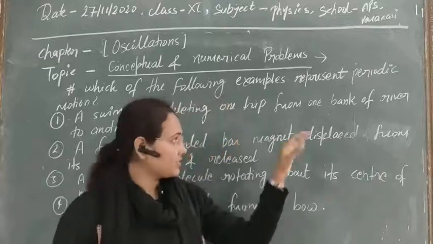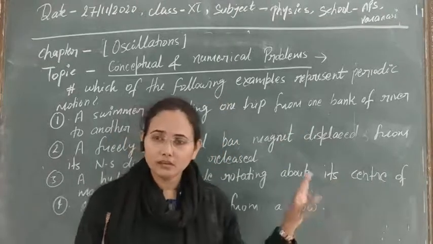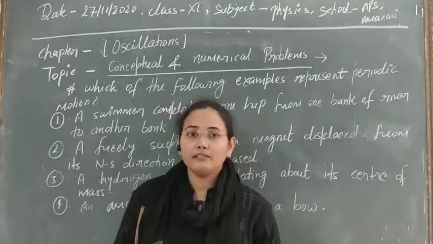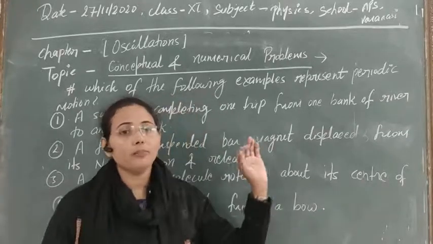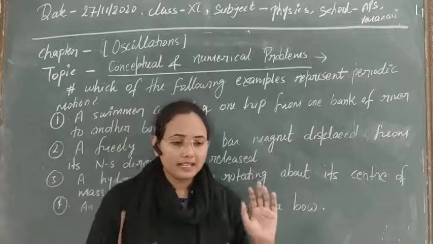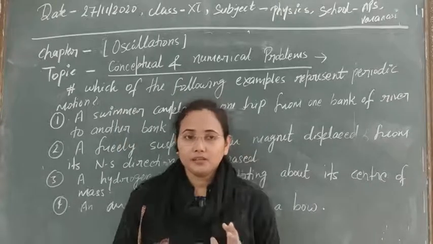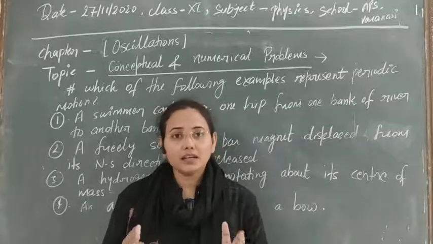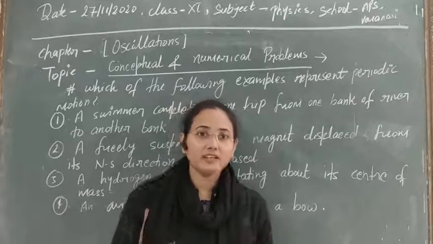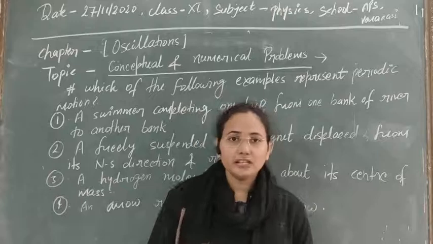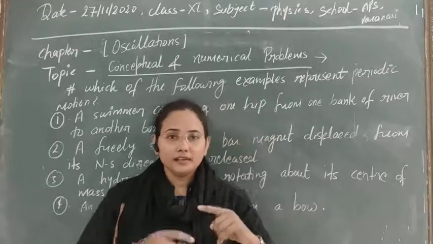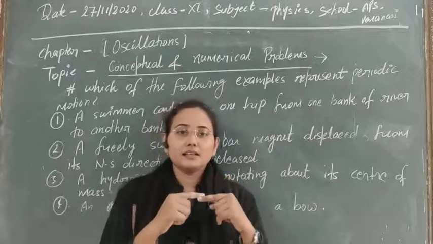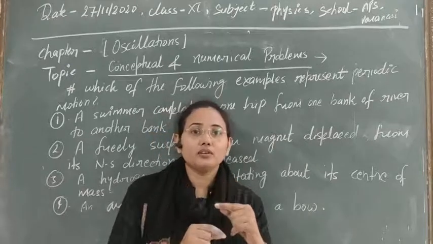Some of the questions I have written here, let's see them and try to answer them. The basic topic that we have studied is periodic motion. As you know, what is periodic motion? The motions which repeat themselves after a finite interval of time are known as periodic. Just like if somebody is moving on a circle, or the earth is going around the sun.